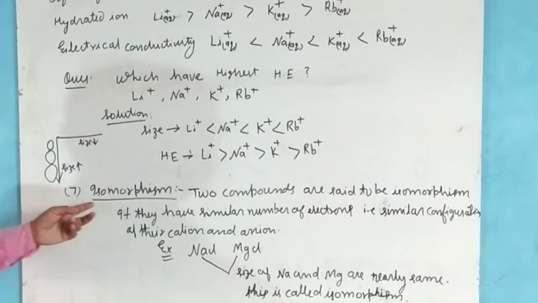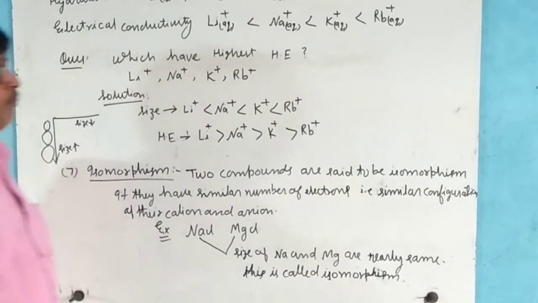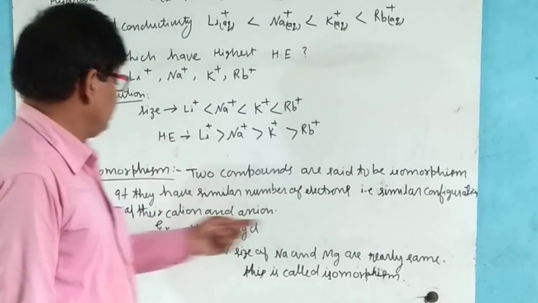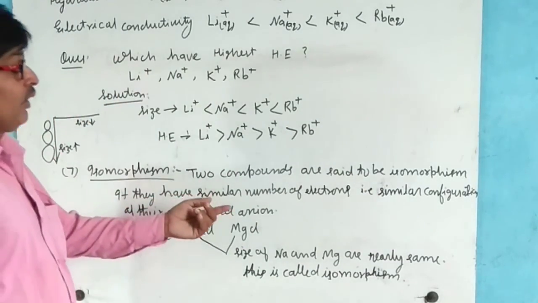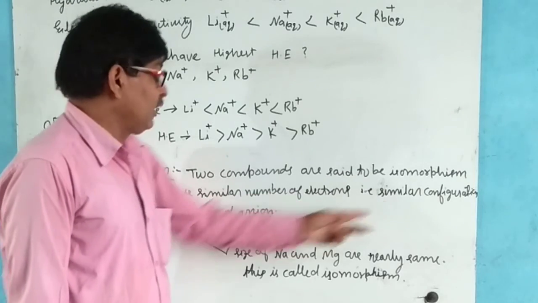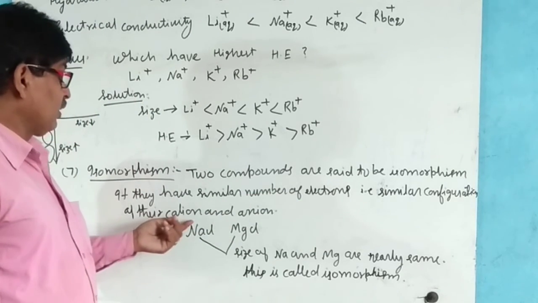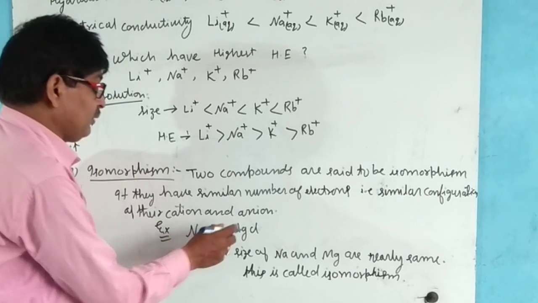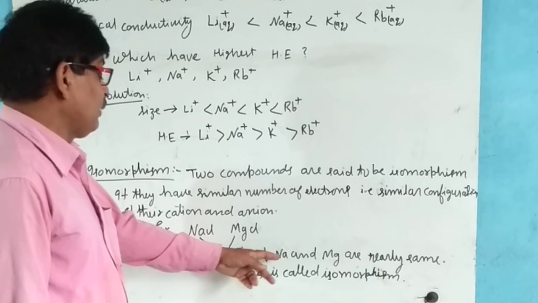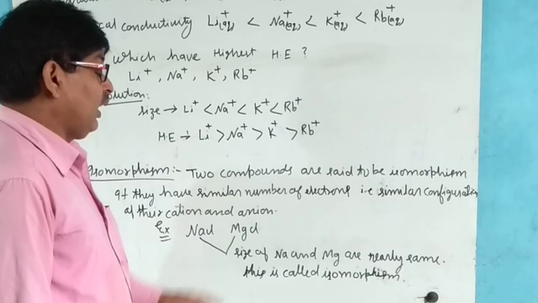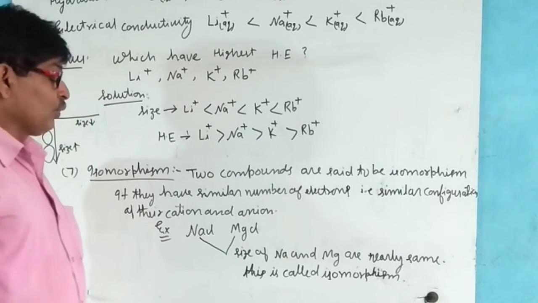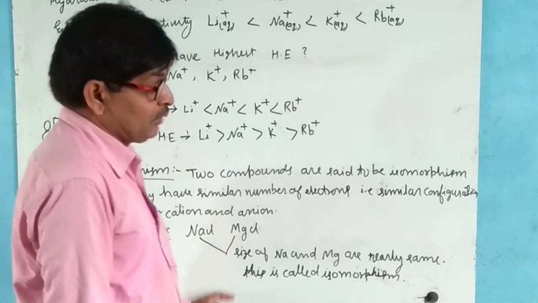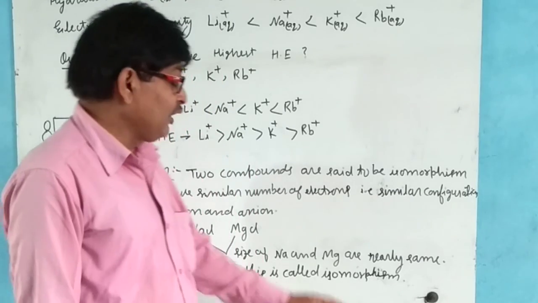Now isomorphism: two compounds are said to be isomorphous if they have a similar number of electrons or similar configurations of their cation and anion. Now NaCl and MgCl: the sizes of sodium and magnesium are nearly the same, so this is called isomorphism, not isomerism but isomorphism.